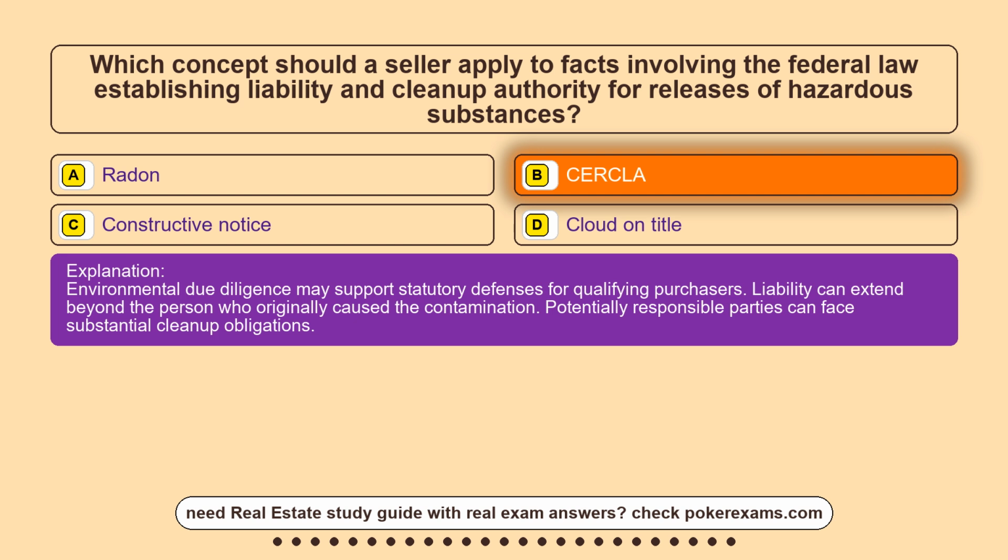Environmental due diligence may support statutory defenses for qualifying purchasers. Liability can extend beyond the person who originally caused the contamination. Potentially responsible parties can face substantial cleanup obligations.